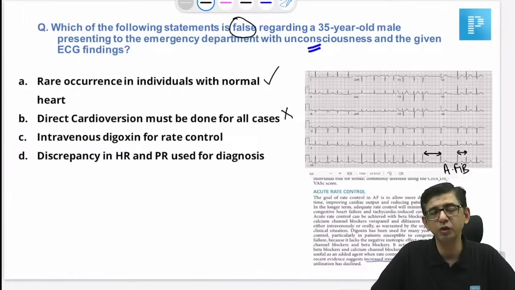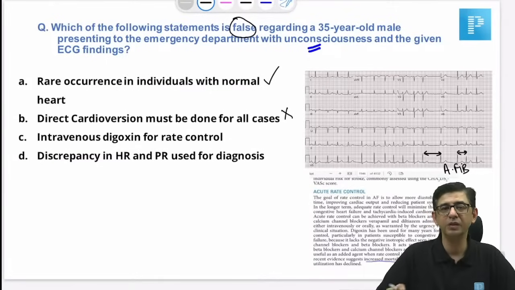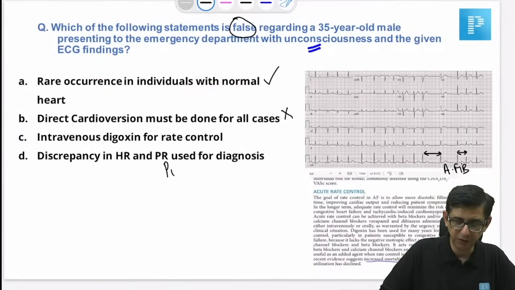Intravenous digoxin is used for rate control. Then, yeah, in a setting of heart failure, we will use intravenous digoxin in this particular case. If you ask me which of the following is the correct statement, then the most important correct statement is that there would be presence of a pulse deficit.